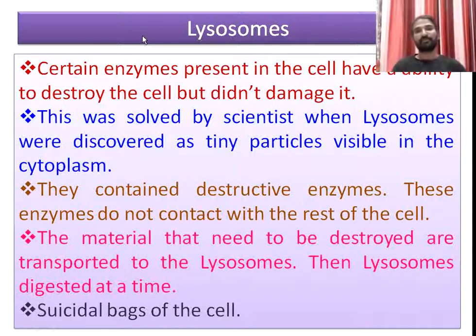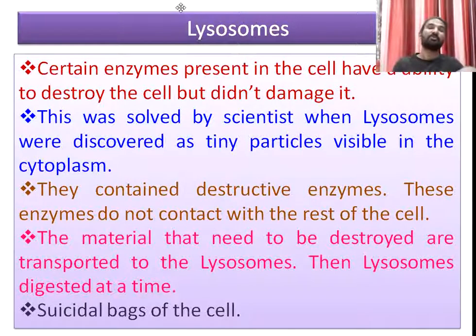So the next organelle is the lysosome. Actually, lysosomes are spherical, round structures, and they have many enzymes present in them. Whatever enzymes are present in the cell have the ability to destroy the whole cell. If the cell produces an enzyme, that enzyme has the capability to destroy the cell, but it doesn't damage it, because those enzymes are particularly stored in vesicle-like bodies.